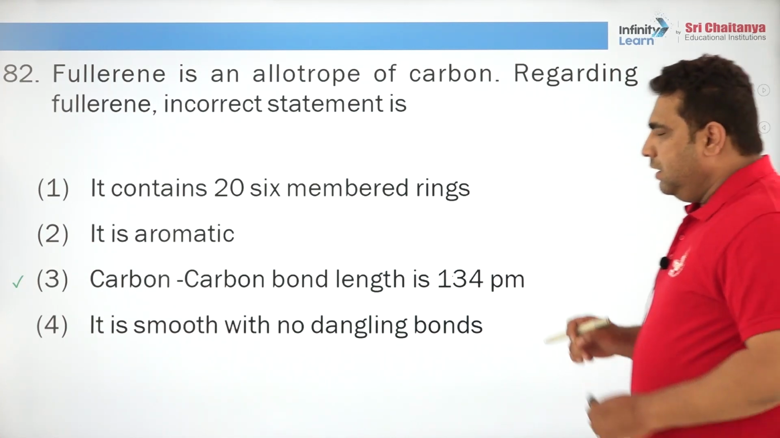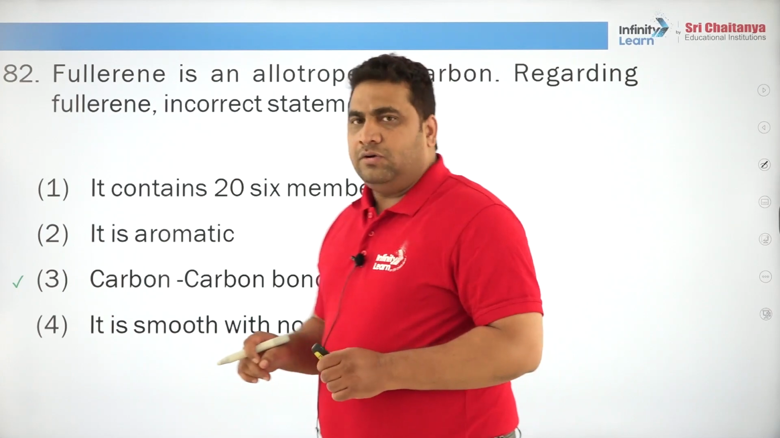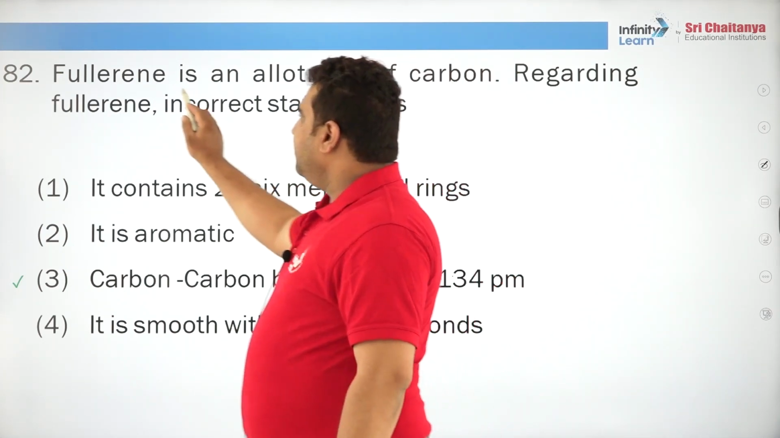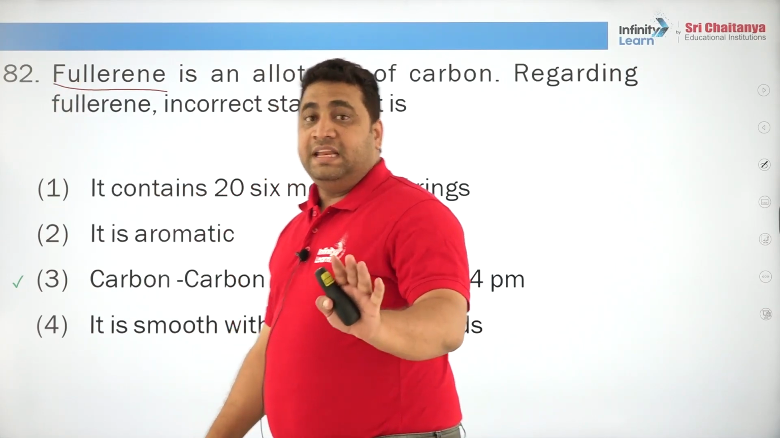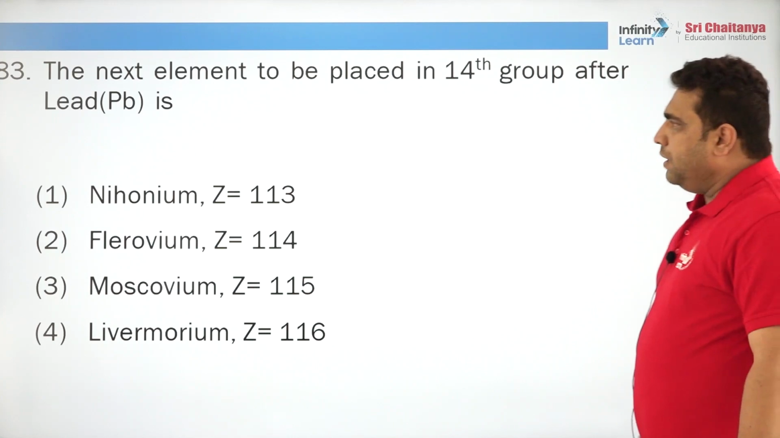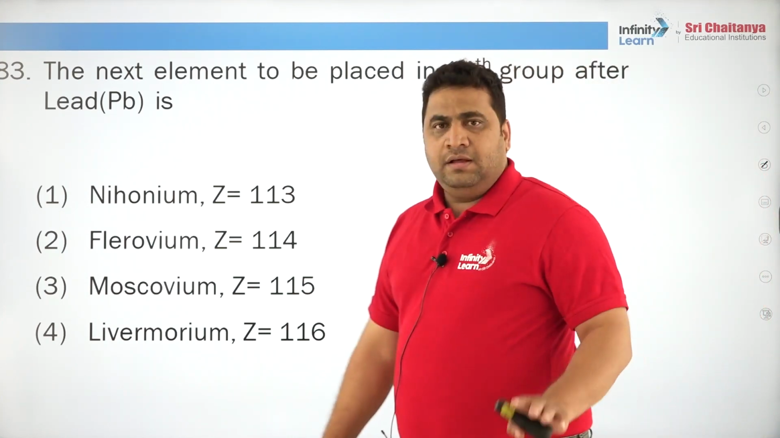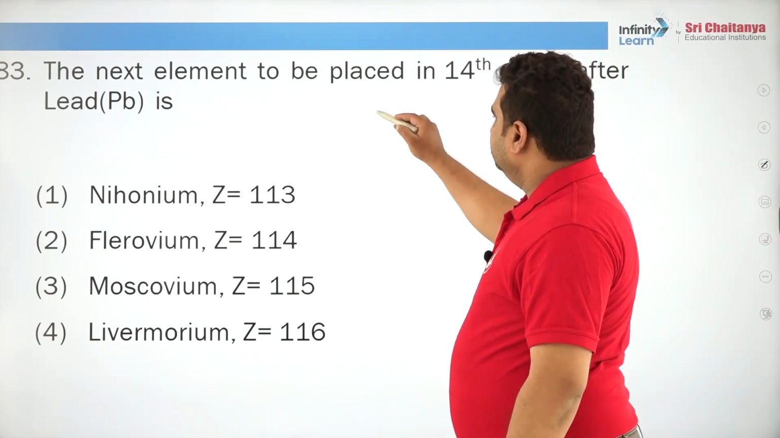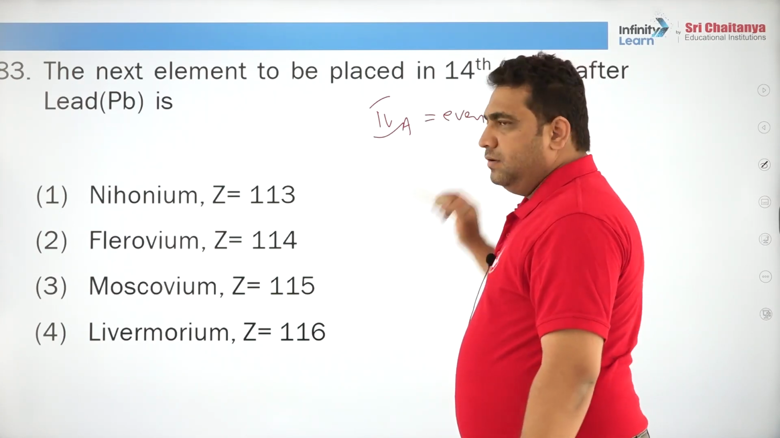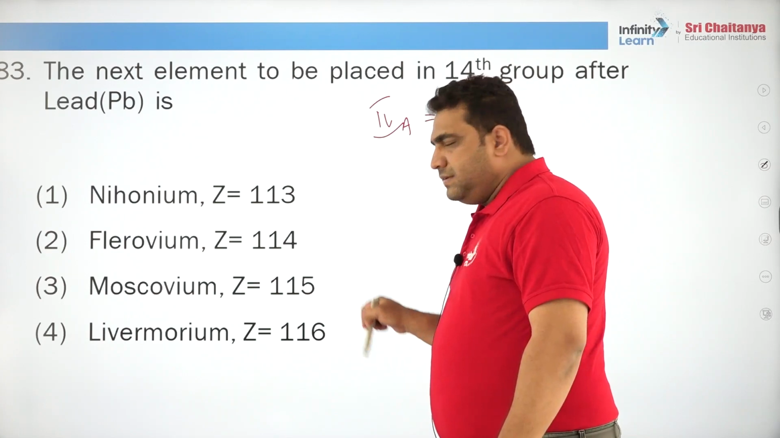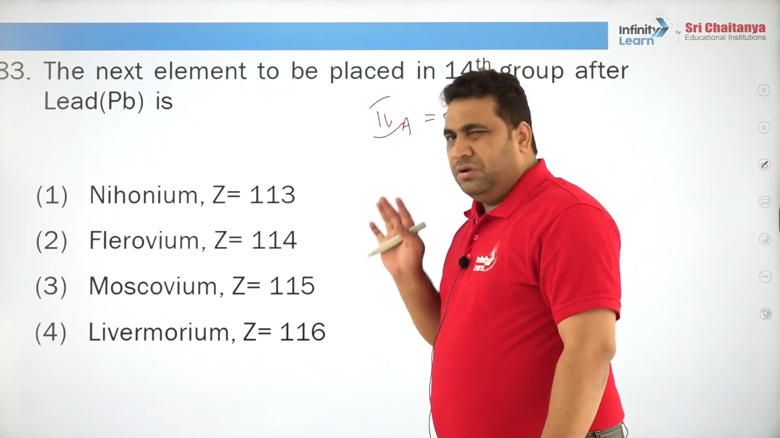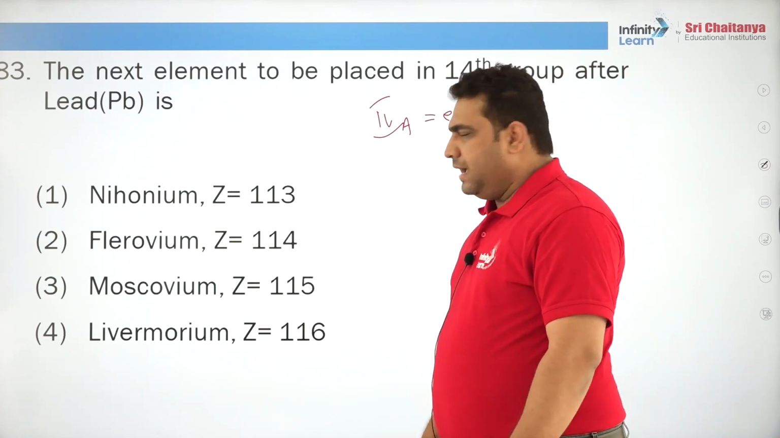And remember, in fullerene, the ratio of pentagonal rings and hexagonal rings is the same. So whenever you say fullerene, here we are speaking about any fullerene, remember that. The next element to be placed in the 14th group after lead is, see, lead belongs to which group? 4A. It is even number, odd number, even number. You observe it, all the atomic numbers are even. So if you go by that method, the answer may be 2 or may be 4, but however you will get stuck or hang up.